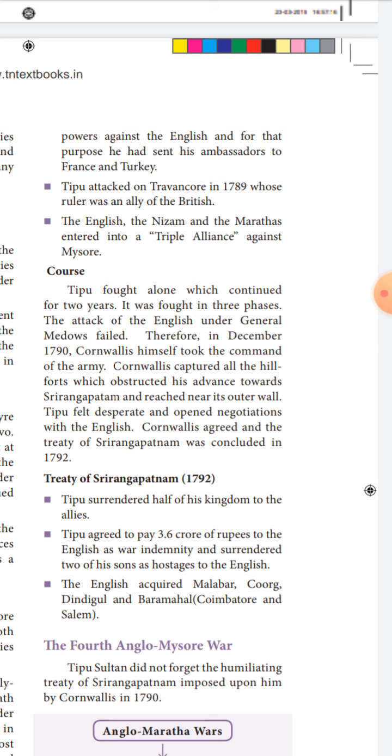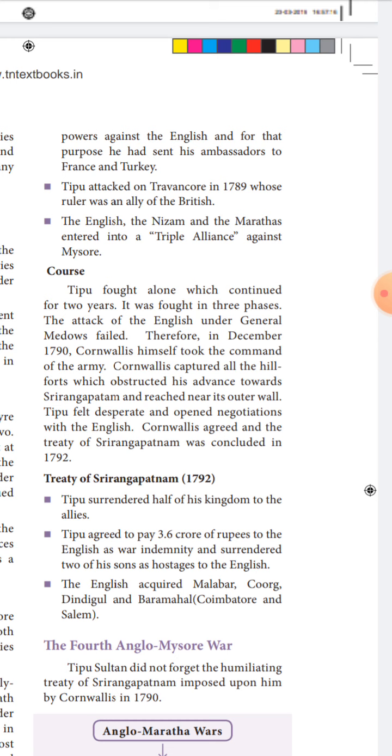What is the reason for this war? After the Treaty of Mangalore, Tipu Sultan sent his ambassadors to different countries like Turkey and France. Why? To form an alliance against the British. This is the main reason.